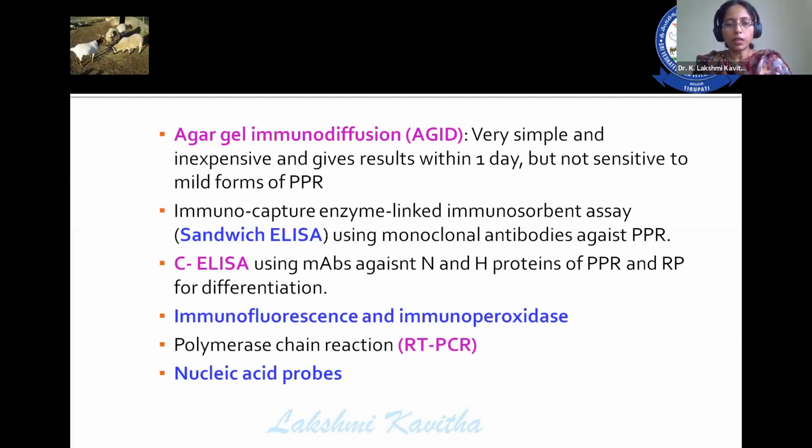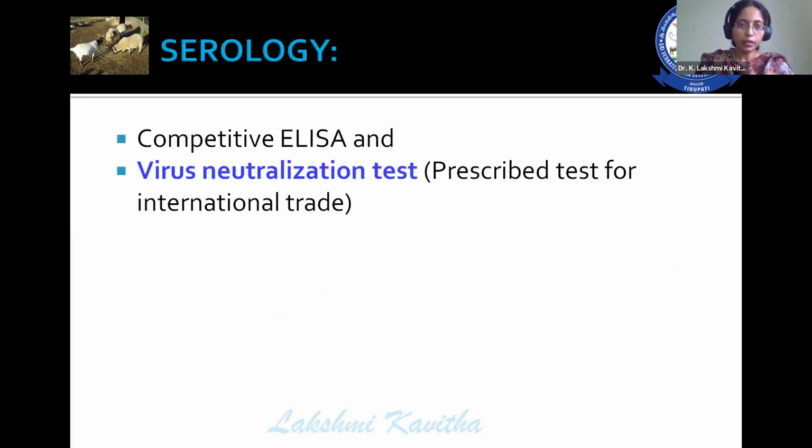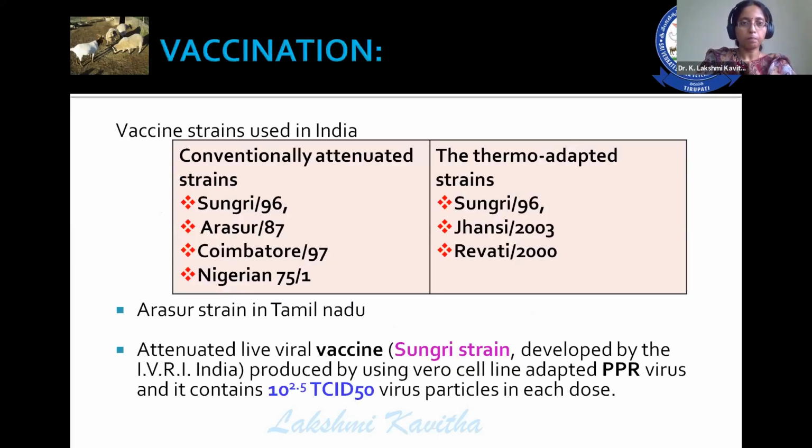These are the little bit advanced diagnostic techniques which can be conducted at the district level laboratories. And in case of serology, competitive ELISA and virus neutralization test. And this virus neutralization test is the prescribed international trade test for the diagnosis of PPR.